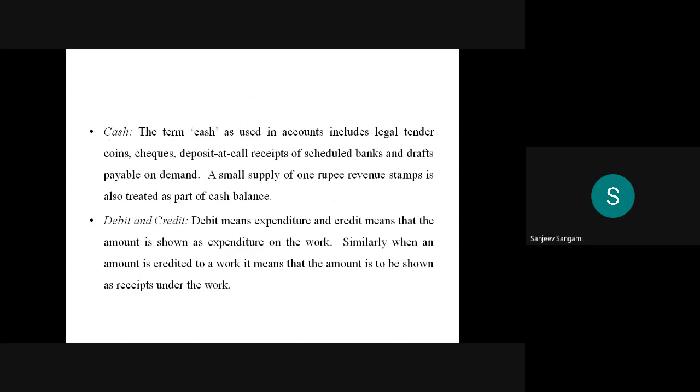So, cash. The term cash used in accounts includes legal tender, coins, checks, deposit receipts of scheduled banks and drafts payable on demand. A small supply of 1 rupee revenue stamps is also treated as part of the cash balance. Debit and credit you already know. Debit means expenditure, that is, the amount is shown as expenditure on the work. Similarly, when an amount is credited to a work, it means the amount is to be shown as a receipt under that work.